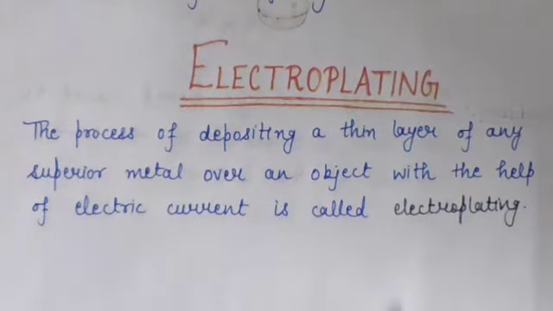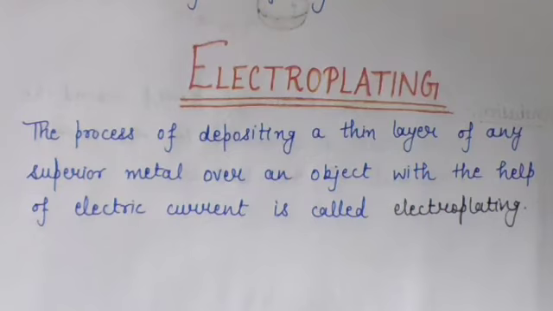Means that jewelry is not made up of gold, but there is a coating of gold on it. It means there is a thin layer of gold over any other metal, and this is done with the help of electric current. Okay, how can we deposit a layer of gold onto the other metal?